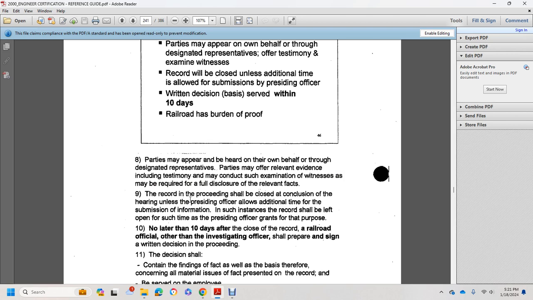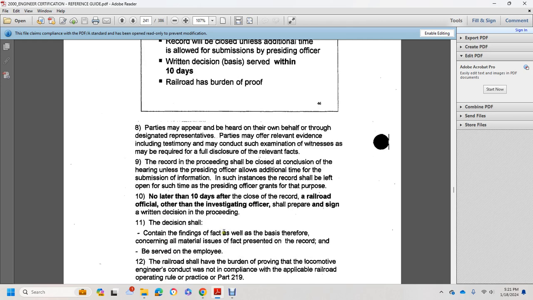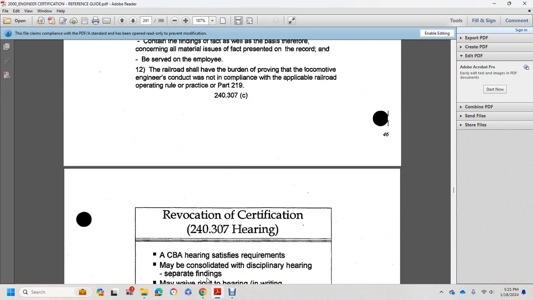for no later than 10 days after the close of the record. The railroad official or other investigating officer will prepare and sign a written decision in the proceeding. The decision shall contain findings of fact as well as conclusions concerning all the material issues of fact presented on the record, and shall be served on the employee. The railroad shall have the burden of proving that the locomotive engineer's conduct did not comply with the applicable railroad operating rules and practices in part 219.